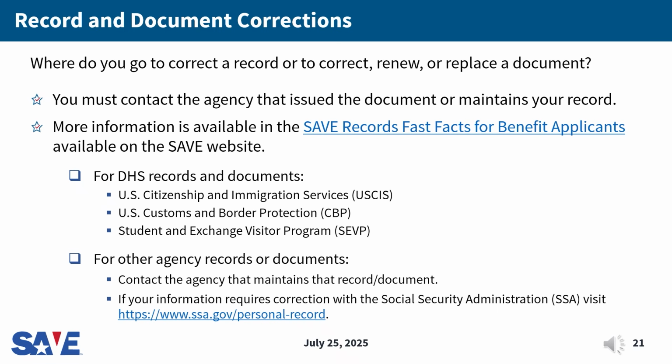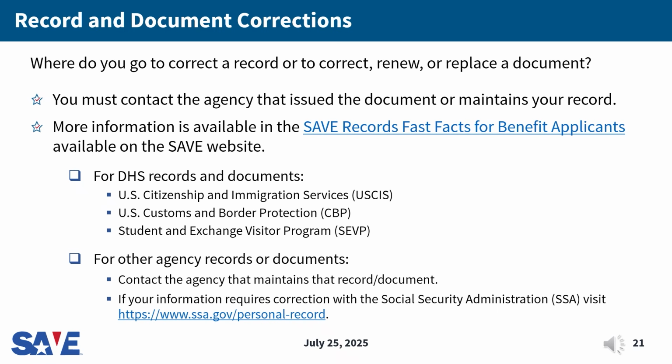Whenever possible, we suggest you update any records or documents that require correction prior to having a SAVE case created for you. You must contact the agency that maintains the record or issued the document to make a correction. SAVE cannot correct records or correct, renew, or replace documents.